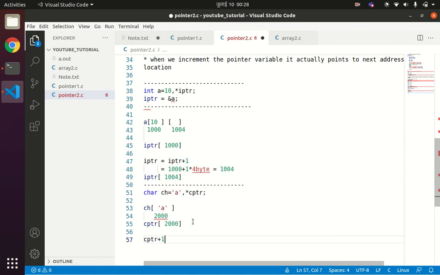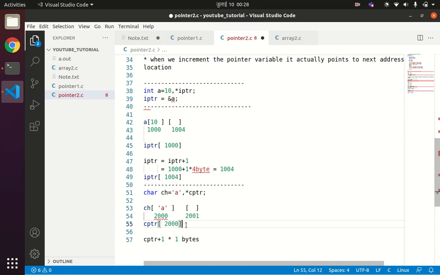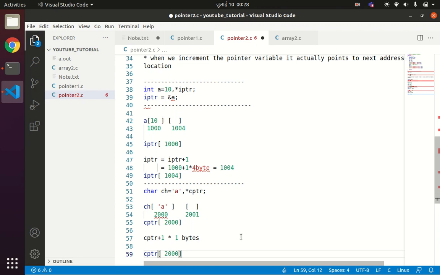it means we are incrementing the address value by 1, and the size of character is how much? 1 byte. So the next address location to store a character will be how much? 2001. So when we increment the address by 1, it will be incremented by the total number of bytes. So it will be 2001, 1 into 1 byte. That is the reason why after incrementing, the value of cptr will be 2001, which is the next address location.